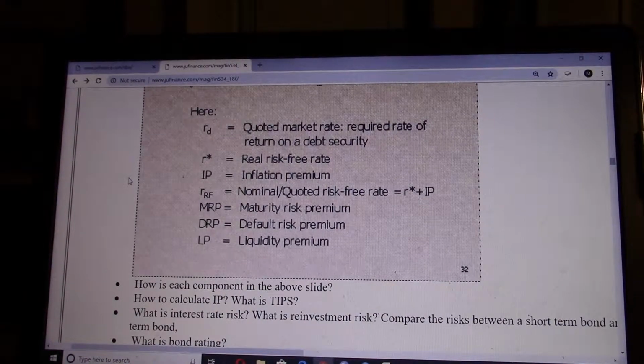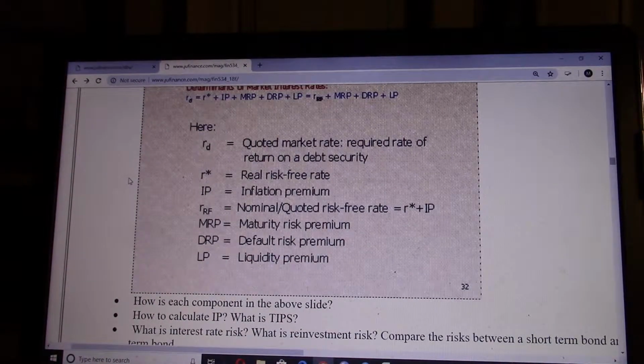Also, you can use TIPS to calculate the inflation premium. TIPS is a kind of treasury security, but you can Google and find the definition for TIPS.